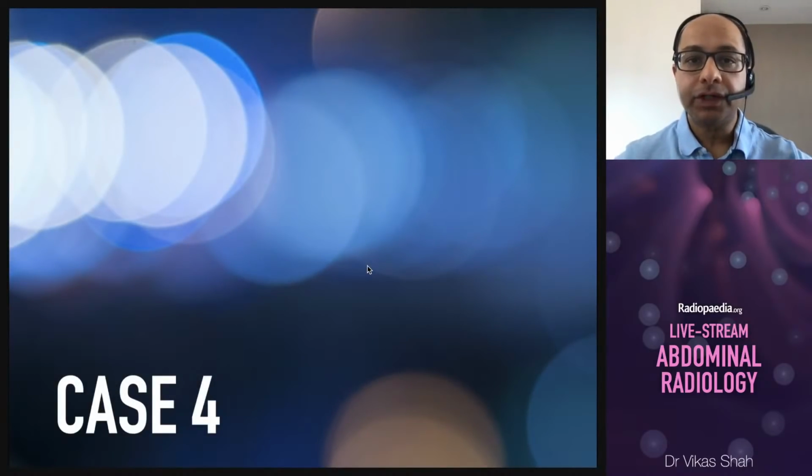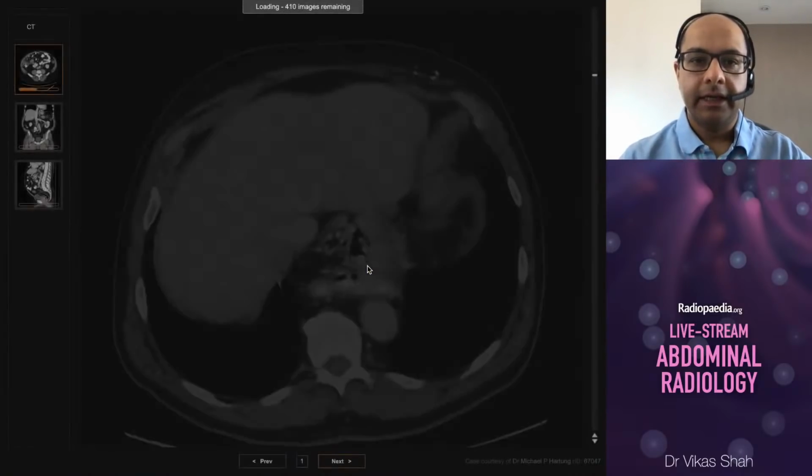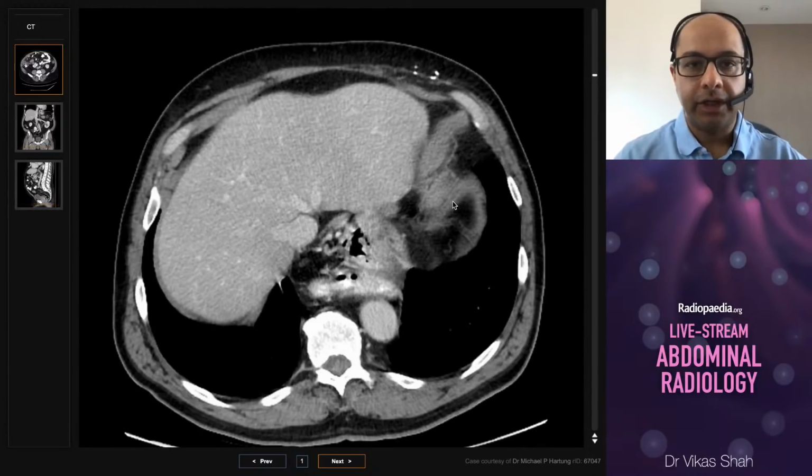All right, so let's move to case number 4. Now, case 4 was a 65-year-old man who's had abdominal pain, recurrent episodes of pancreatitis, and the CT is being done to look for complications from these episodes. So you can see the theme here.